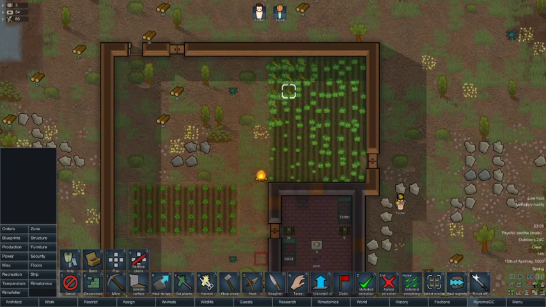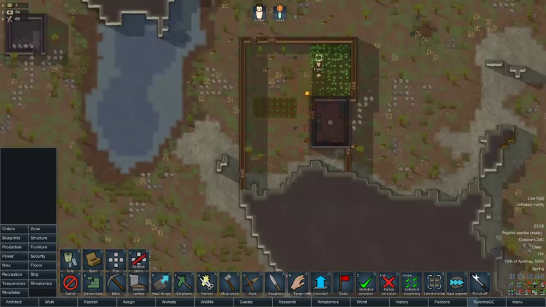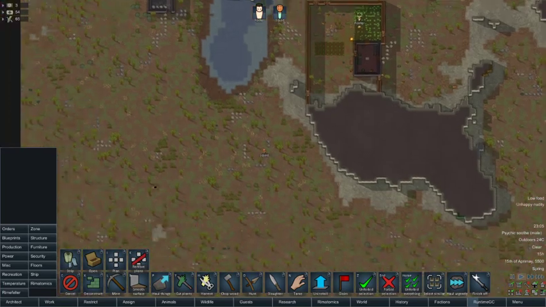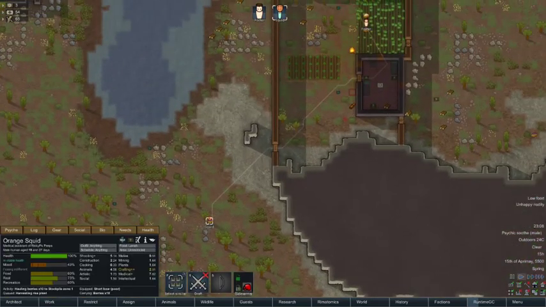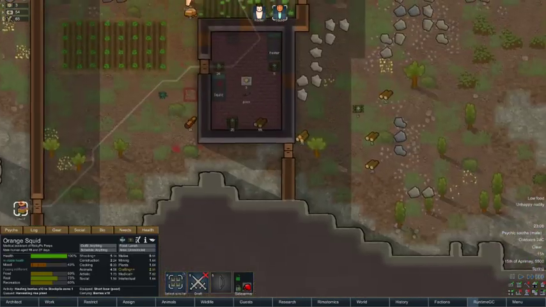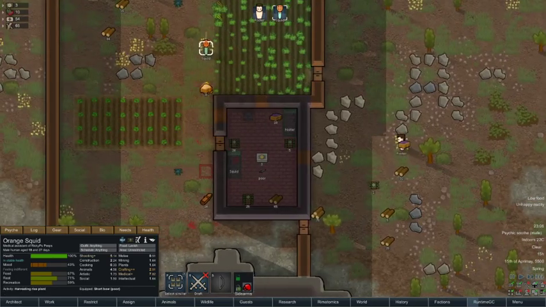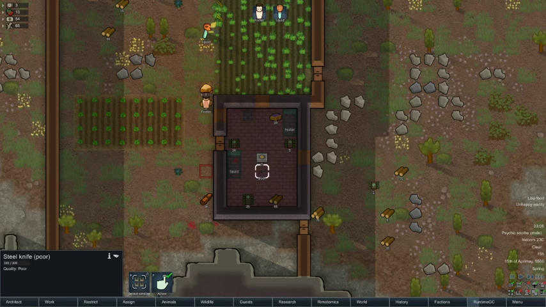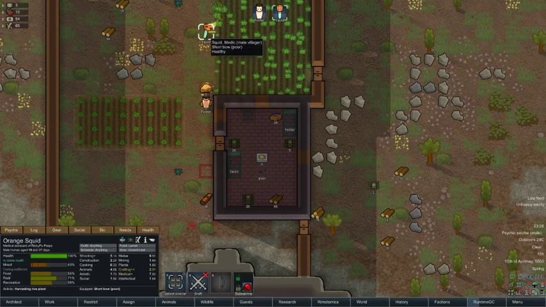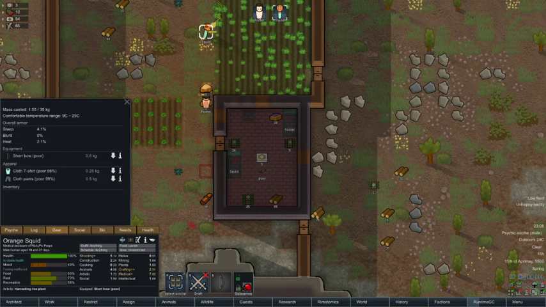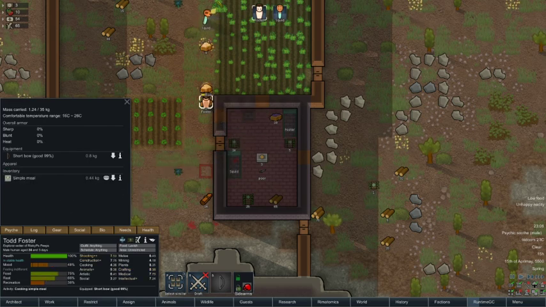Right, we're going to tell them to harvest the rest of this field now as well. Foster's going to crack on with that. What is Squid doing? Squid's just hauling the berries back. It's good. Right, so we've got... Where did we get the knife from? Is that what Squid... I didn't check what gear Squid had. Jesus Christ. He's got a cloth t-shirt and cloth pants. Right, so Foster is going to...